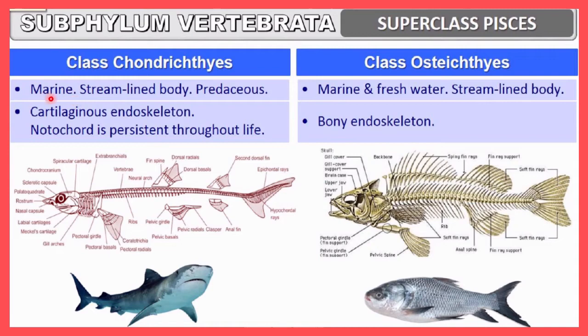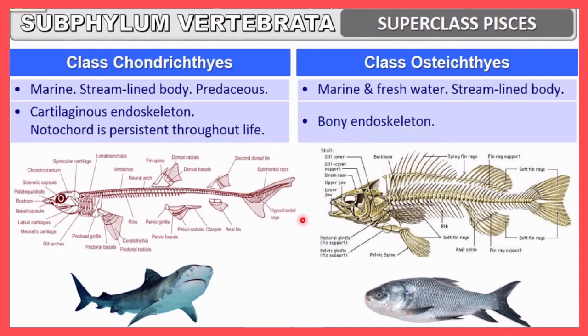First of all, you can see Chondrichthyes are marine organisms with a streamlined body. What is the meaning of streamlined body? One end is the anterior portion and the other end is the posterior portion. Both ends will be narrow, whereas the middle part will be broad. If both ends are narrow and the middle portion is broad, then this kind of structure is called a streamlined body. This will help in swimming. All these organisms are aquatic, and that's why they need help for swimming, and this body shape will help them to swim.